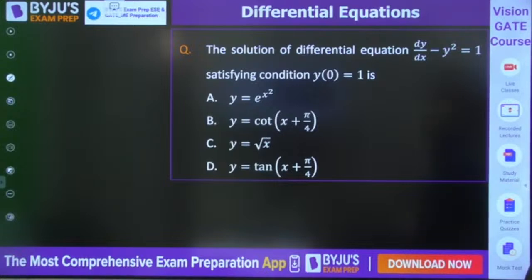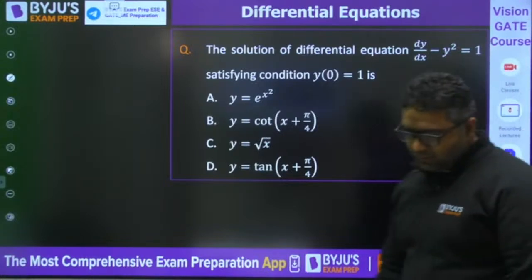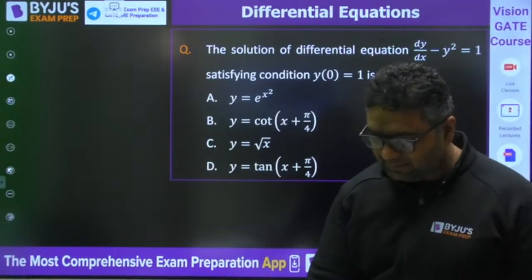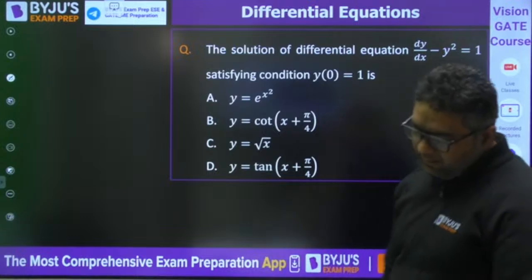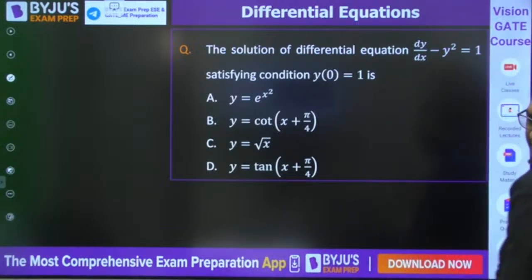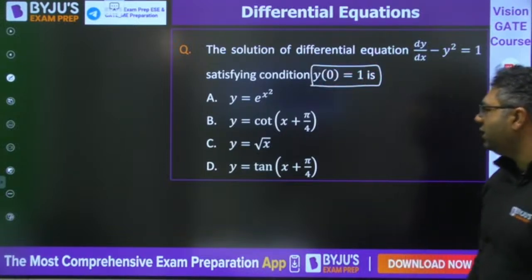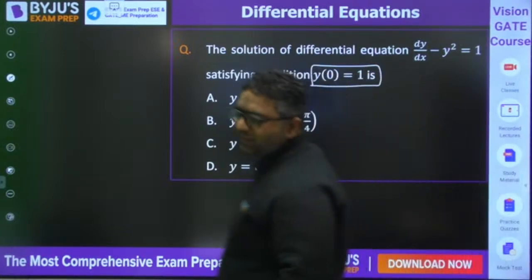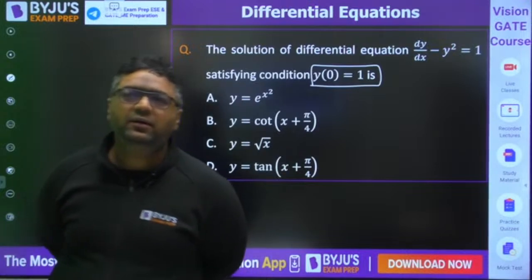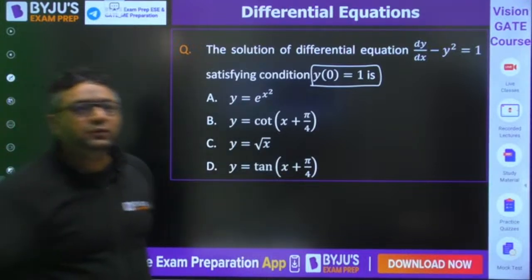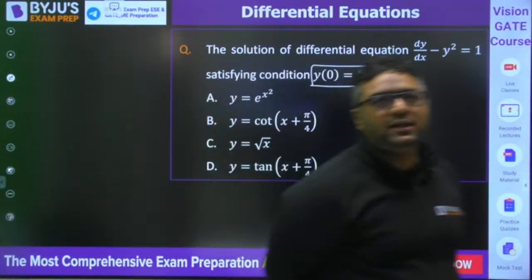Now the next question is this. I am checking the statements, sometimes typing errors can be there. dy by dx minus y square is equal to 1, and the condition is given as y(0) equal to 1. As it is a first order differential equation, that's why one condition is given. Very good, Mayank. Try to solve it, guys.